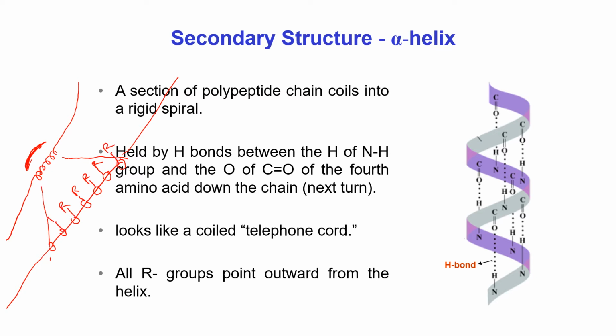Those amino acid side chains can form hydrogen bonds with the next or nearby amino acid side chains. For example, this can form a hydrogen bond with this, or this can form a hydrogen bond with this.